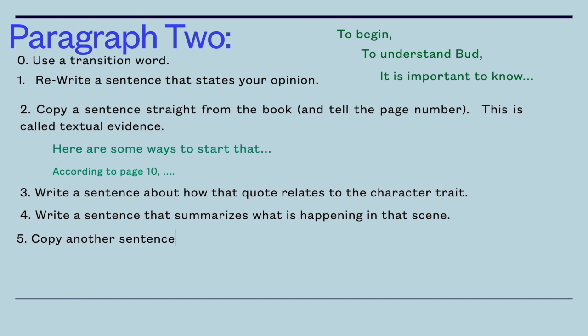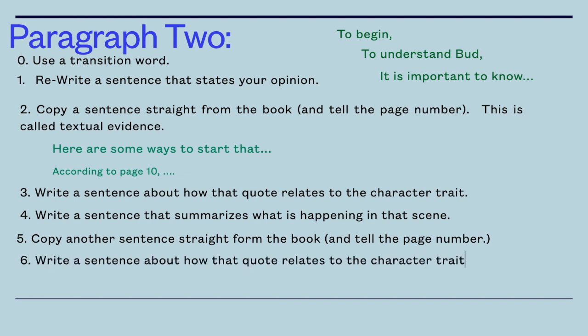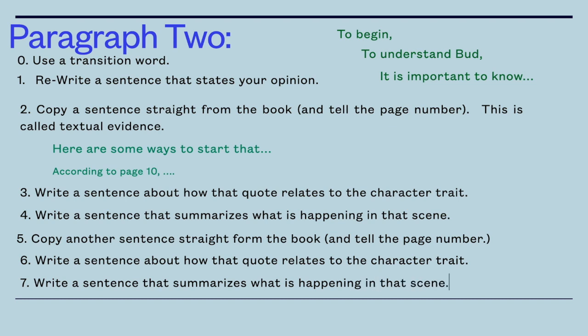So your fifth sentence is, I need a second sentence straight from the book that also proves that character trait. So now you have two pieces of textual evidence. And now you're going to write a sentence that explains how that quote relates to a character trait. And finally, you're going to write a sentence that summarizes what's happening in that scene.